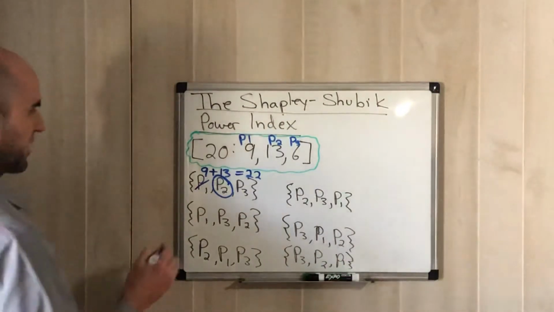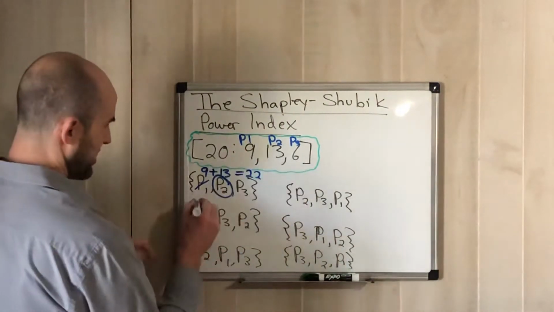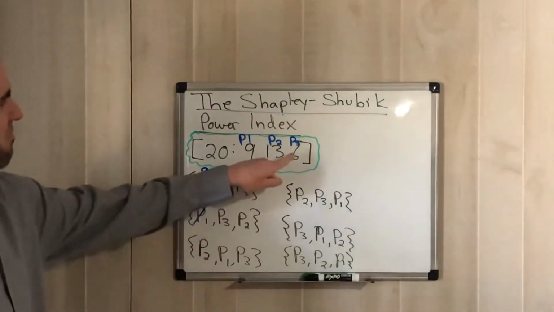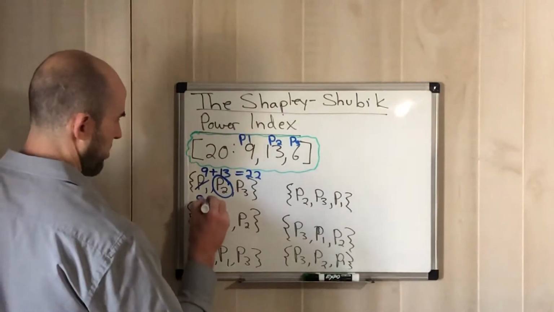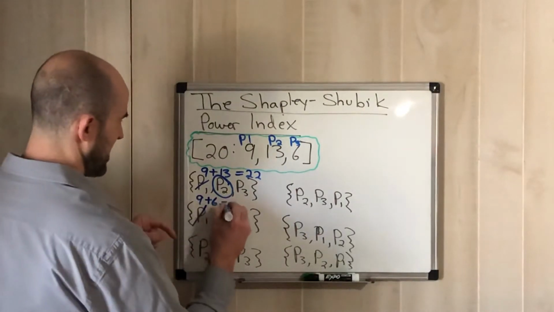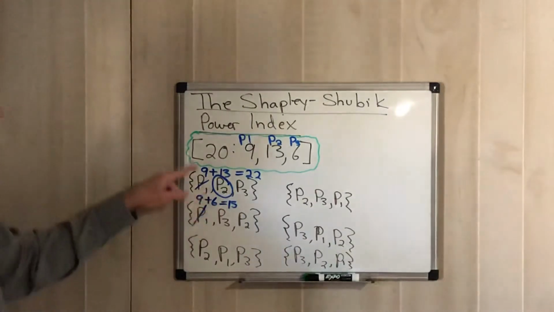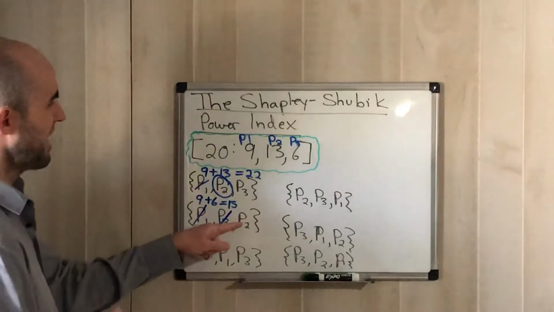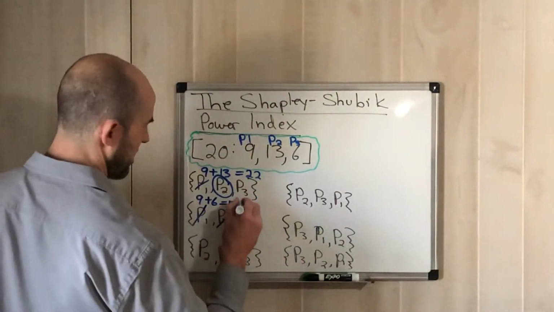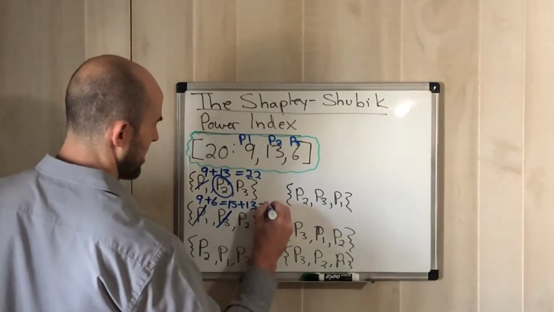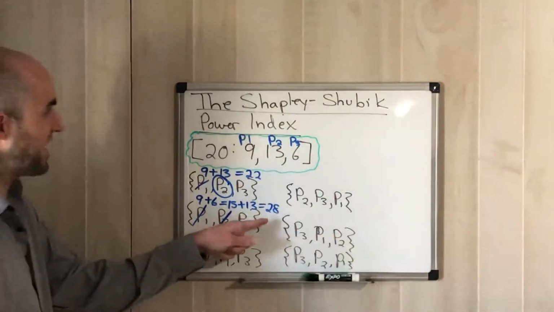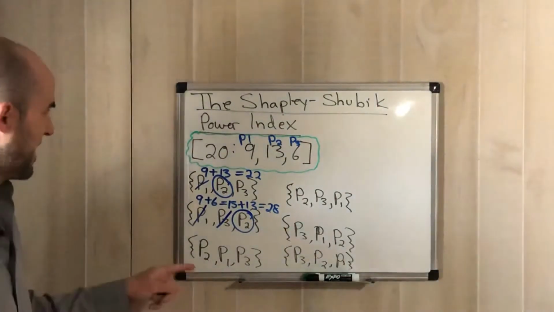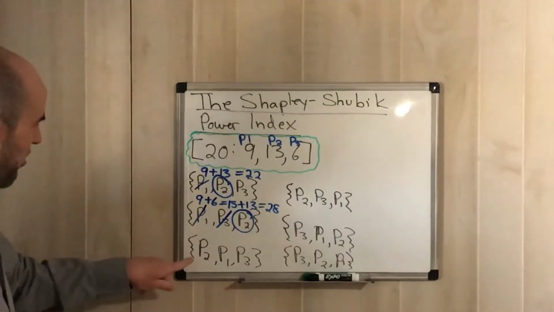Let's look at the next one. Player 1 brings 9 points again, right? So we know he can't be the pivotal player. Player 3 brings 6 points. So 9 plus 6 gives us 15. We have 15, we need 20, not enough to win. So we know player 3 can't be the pivotal. Add on player 2 gives us 13. 15 plus 13 gives us 28. 28 is more than 20, so we know that player 2, again, is the pivotal player, right? And we're just working through each of these over here.